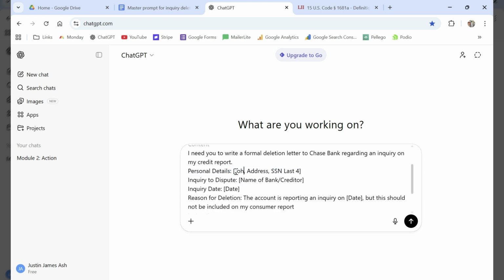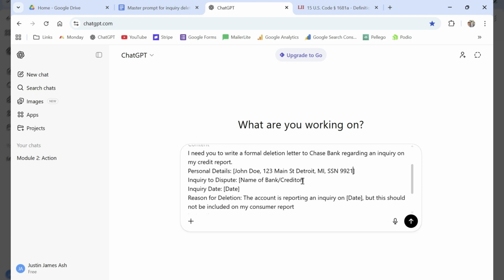We're going to use John Doe at 123 Main Street, Detroit, Michigan. Social Security number 9921.